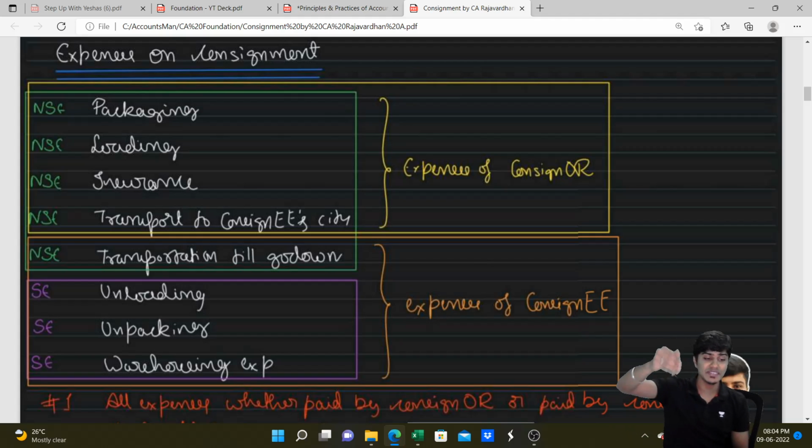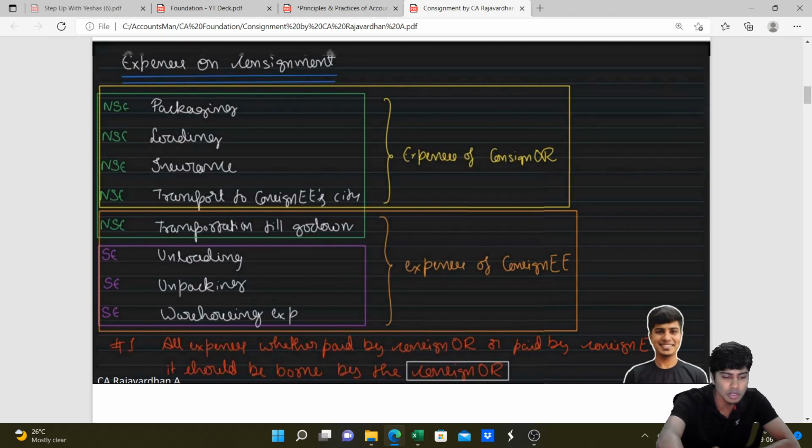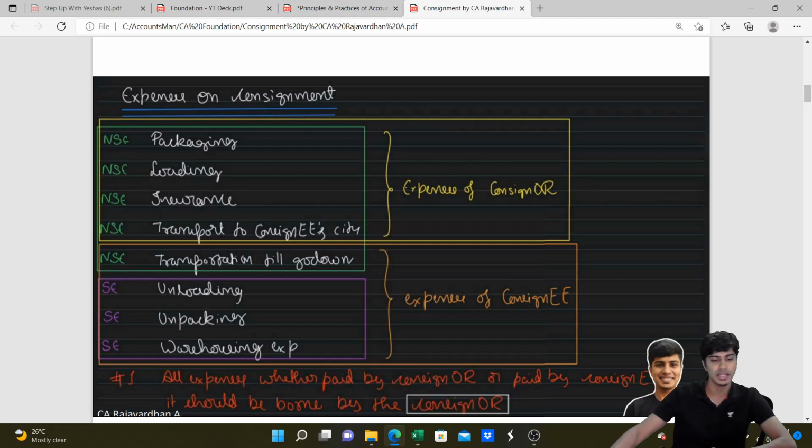Once it reaches the city where the consignee is there, consignee will incur the expense to move it till his godown. Then he has to unload. Then he has to unpack. Then again he might take insurance. He might incur storage expense and lot of expenses. All these expenses, whether incurred by the consignor or incurred by the consignee, are to be borne by the consignor. Very important point. See this.